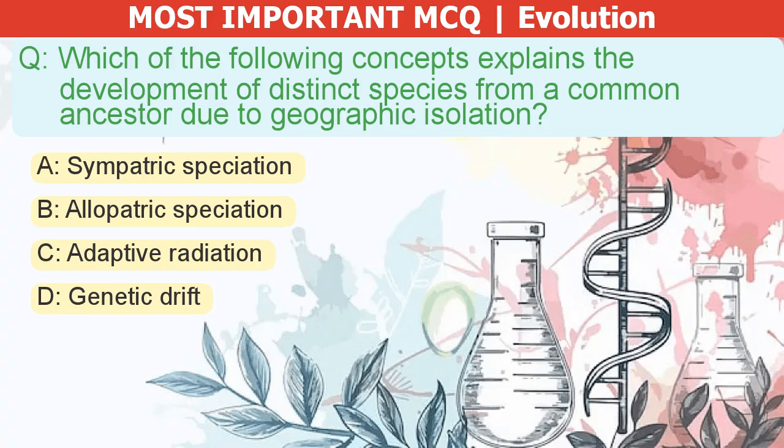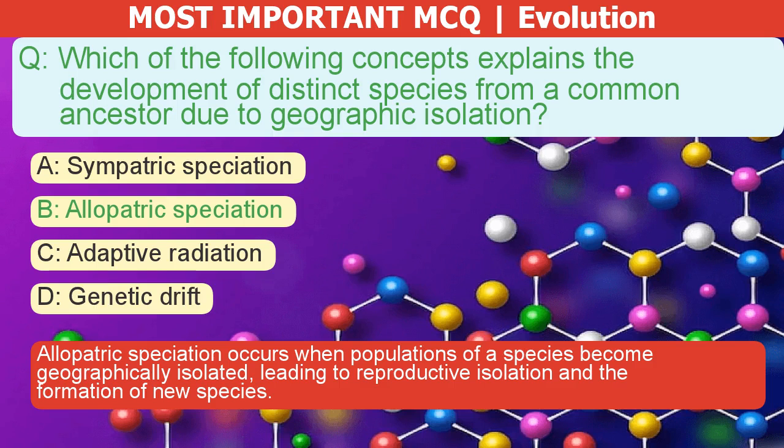Which of the following concepts explains the development of distinct species from a common ancestor due to geographic isolation? A. Sympatric speciation. B. Allopatric speciation. C. Adaptive radiation. D. Genetic drift. The correct answer is B. Allopatric speciation occurs when populations of a species become geographically isolated, leading to reproductive isolation and the formation of new species.